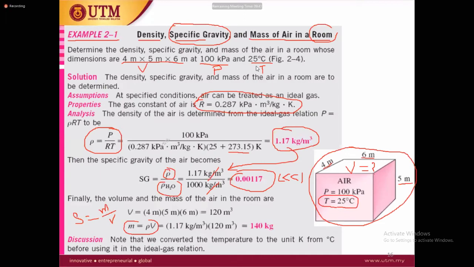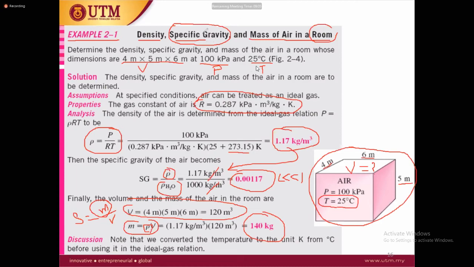For example, in the first case, the question is to calculate the density, and the information given was pressure and temperature. In this case, we have to calculate the mass. We need the value of M in our equation, and when we want to know M, this is the only equation that can give us M. So rho is equal to M over V. Rho we already calculated. Volume we can calculate using this equation because all information is given. And finally, we can say 140 kilogram of air is occupied in this room.